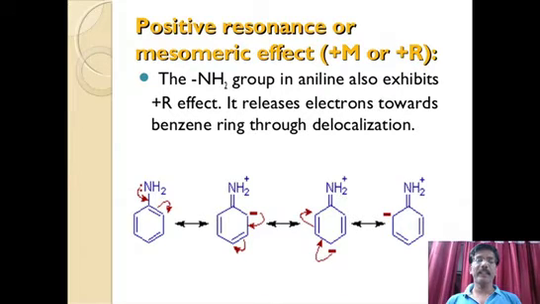That is the reason why they can easily undergo electrophilic substitution reactions at the ortho and para positions when compared to normal benzene, that is, without the NH2 group. Benzene without the NH2 group is less reactive, but benzene with the NH2 group is more reactive towards electrophilic substitution reaction. The reason is the mesomeric effect, as we can see from the structural changes.